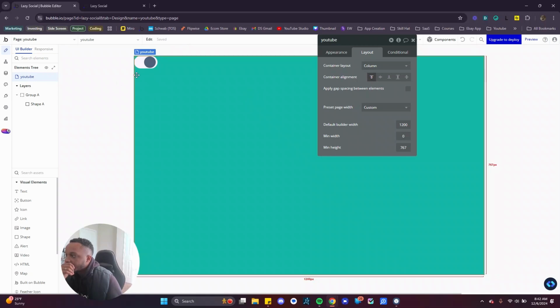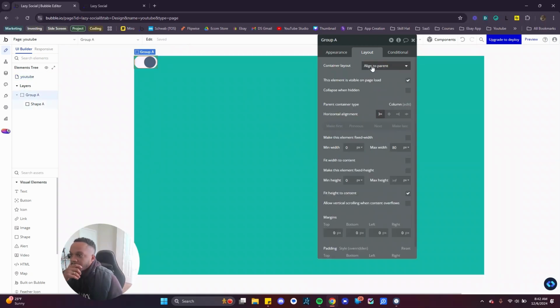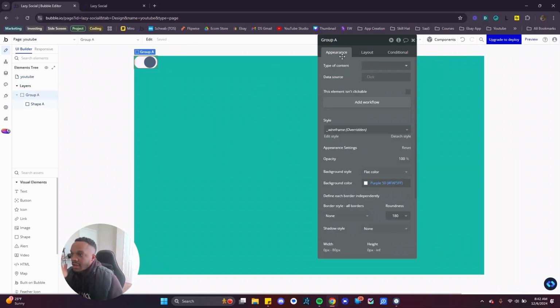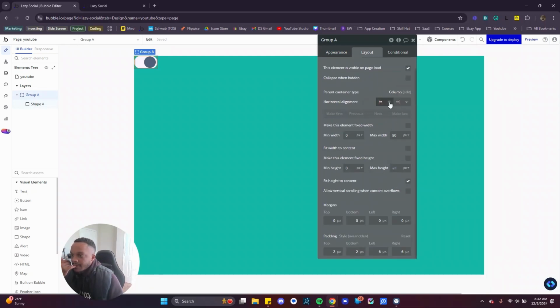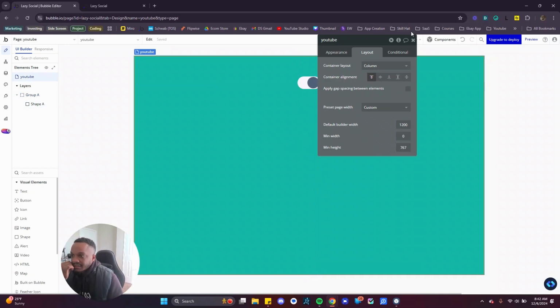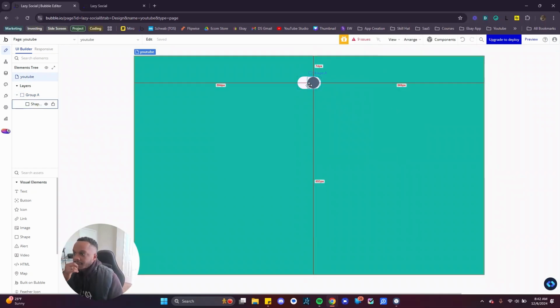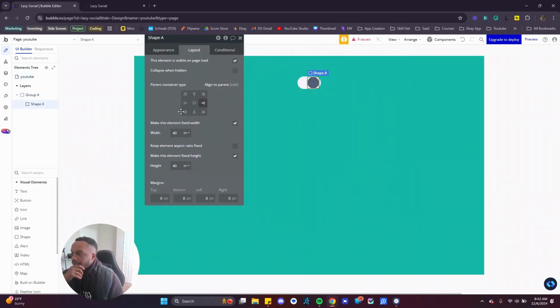Oh no, I think I like that. Let's actually give this... Now, this part you don't have to do. I'm doing this so we can have a better look. I want it to be off the edge. So we're going to go ahead and add some margin so we can just see it here. I wanted it to be off the edge. So you can see where we're going now, right? We have a little toggle going on.